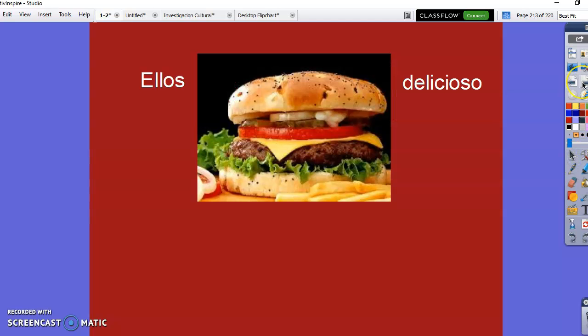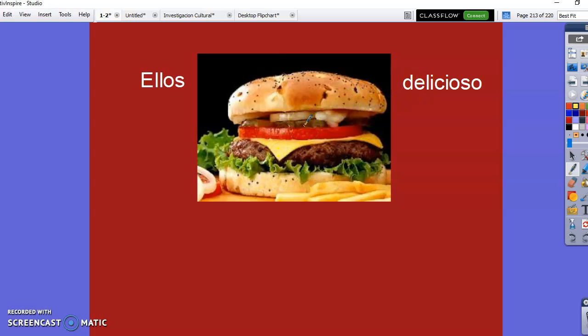I want to go ahead and show you a real quick activity we're doing with this. Okay, let me tell you this. I have somebody here. They like something. I gave you a giant picture of it. You're going to ask simply, why do you like this? And they're going to answer, they like this because this. All right, so this one I'm going to do for you. The sentence that I'm trying to make is to say, they like hamburgers because they are delicious.